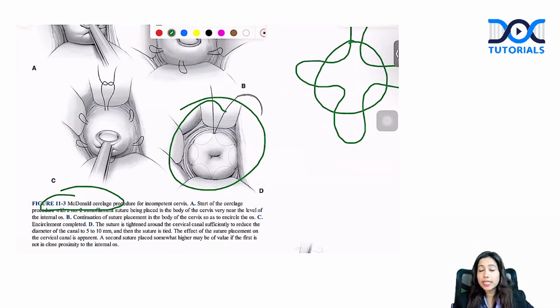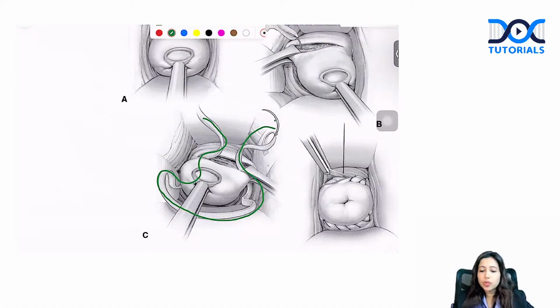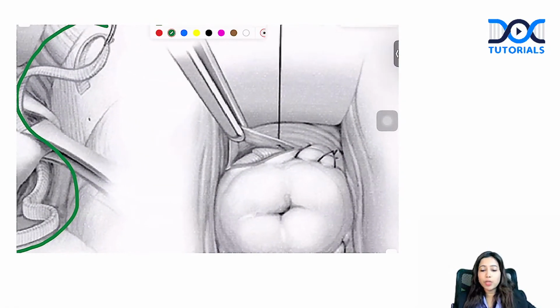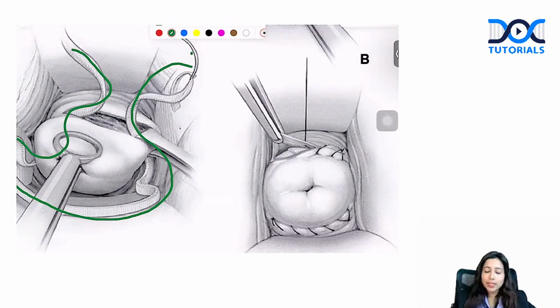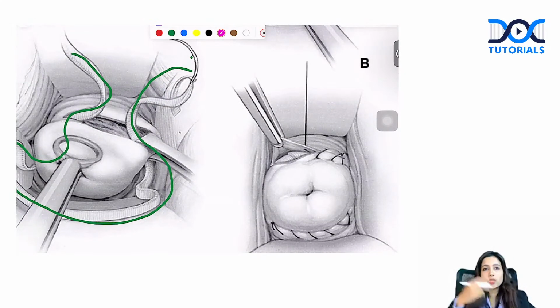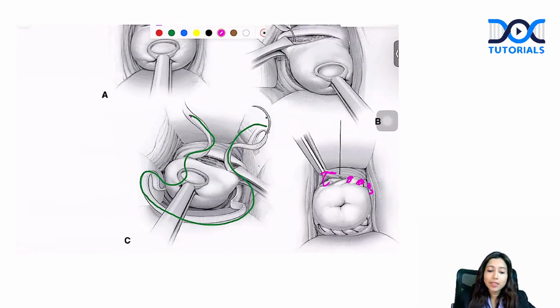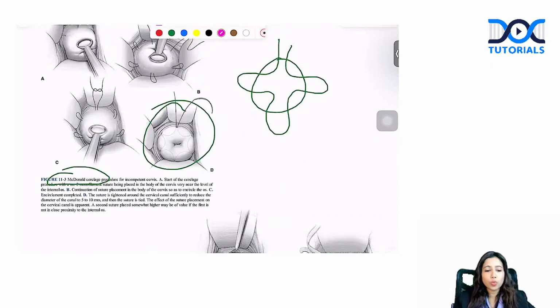Majority of the students had indeed told tape. Some of the students who are mentioning suture, it might be due to this image. Finally, after you put the tape as such, you are going to close this tape. Above this, you are going to just suture this mucosa around this by using suture. But predominantly, the cerclage is put with the tape as such. Yes, this is the Shirodkar cerclage, which is shown over here.